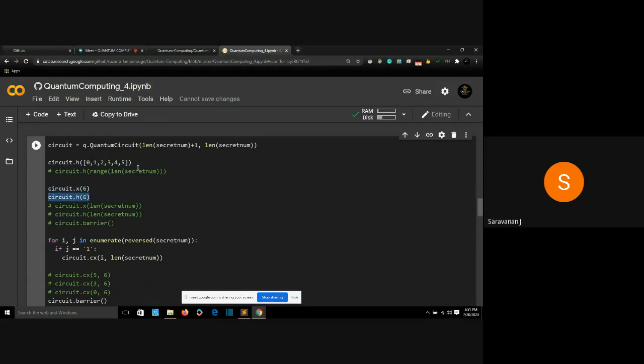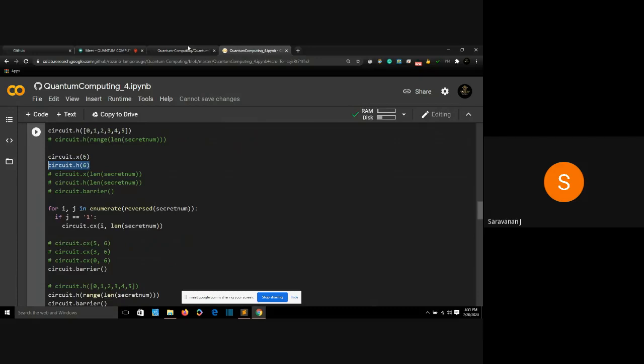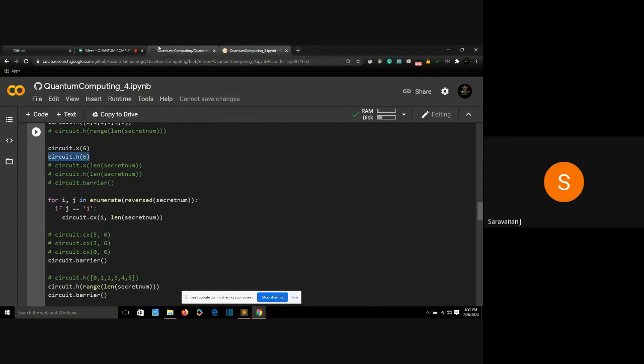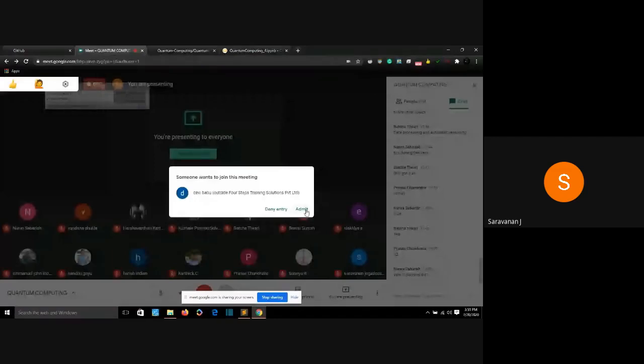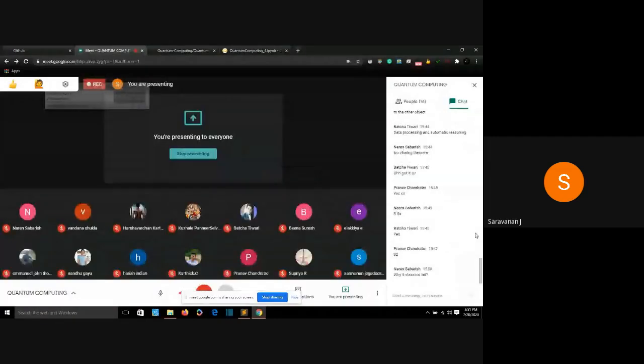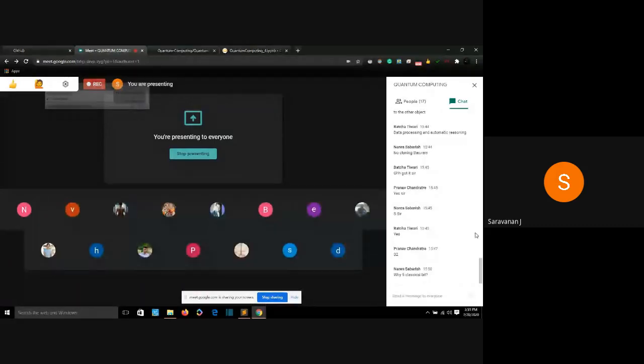Is this clear? Am I clear? For my first 5 qubits, I'm applying a Hadamard gate. For my 6th qubit, I'm applying a NOT gate followed by a Hadamard gate. All right? Should I explain again?